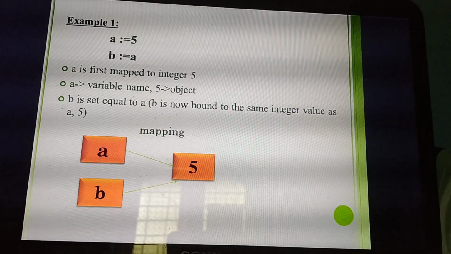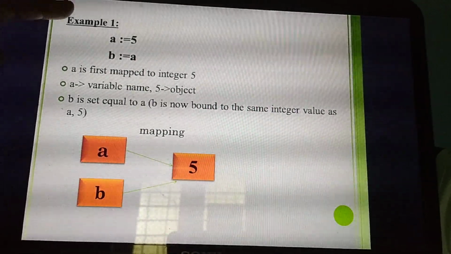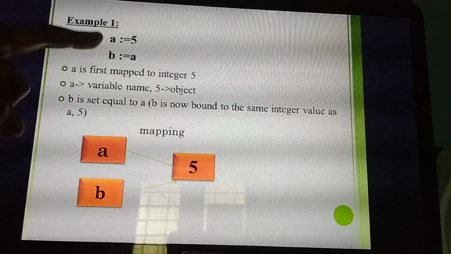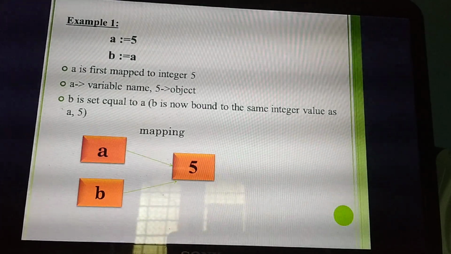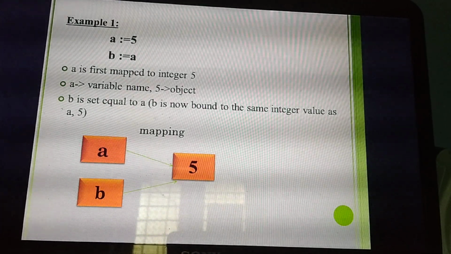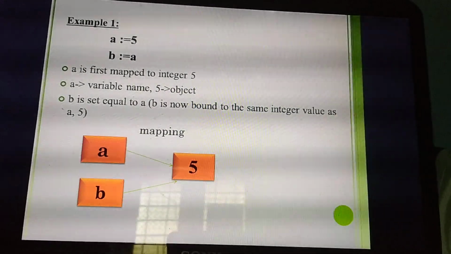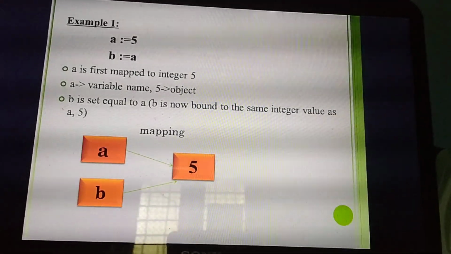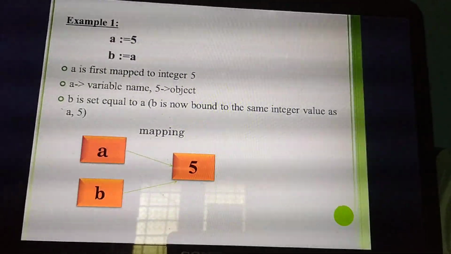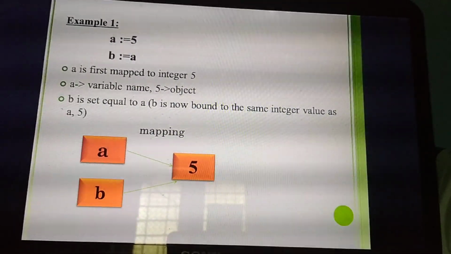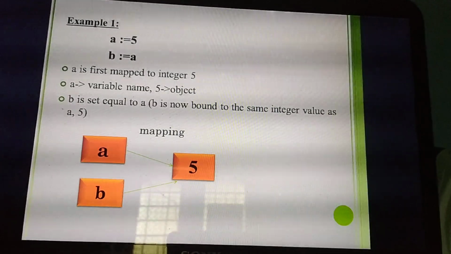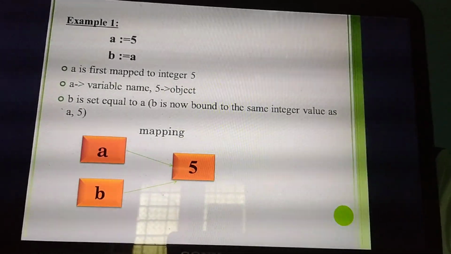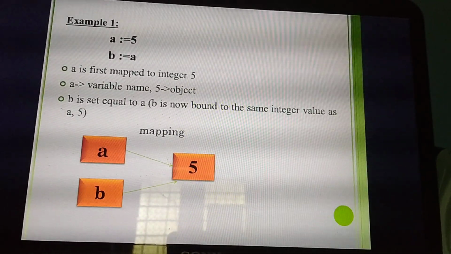A. So here, what's the variable name? A. What's the object? 5. Sometimes in the question paper, they will give A, B, C or something, and they will ask you to identify what's the variable name, what's the object, what's the symbol used for mapping, and you need to draw the diagram. Like this, they will ask. Maybe for 2 marks, maybe 3 marks, sometimes 5 marks. Understand? So listen carefully.